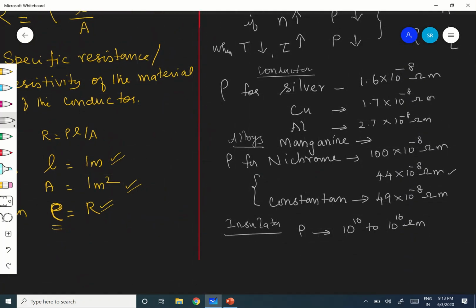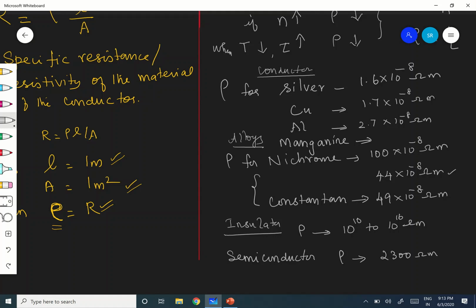And in between metal and insulator, there is one called semiconductor. For semiconductors, rho will be of the order of 10 power minus 5. For example, silicon. It is around 2300 ohm meter.